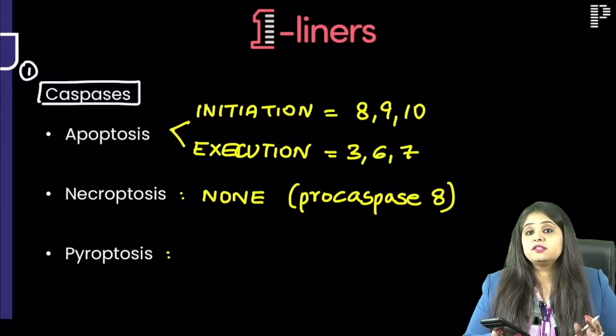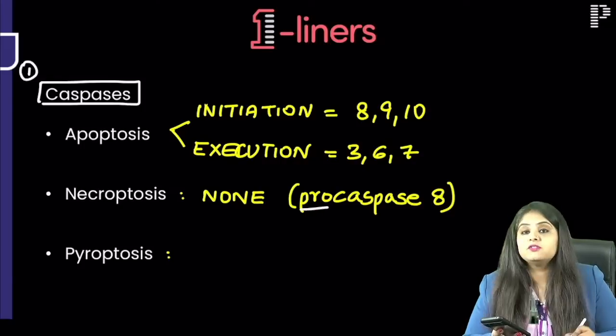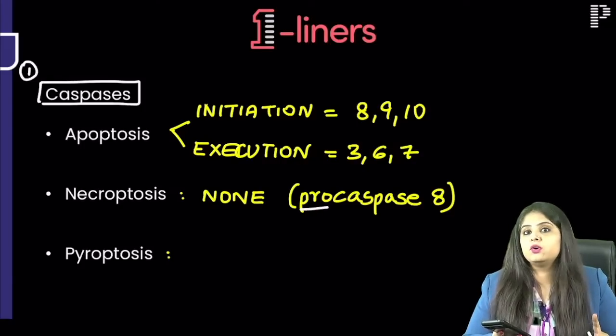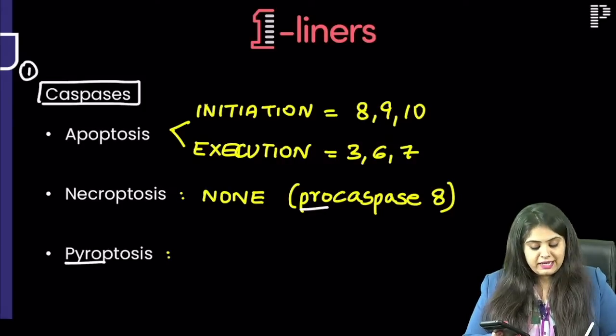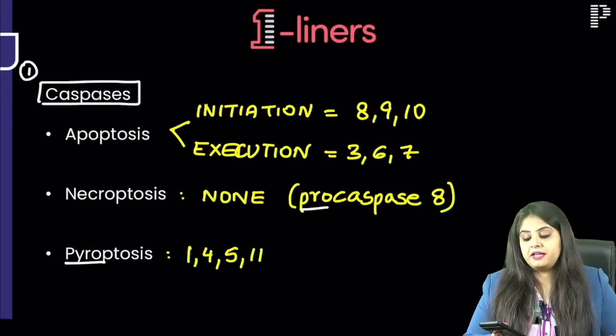In necroptosis, there is no caspase. There is a procaspase, which is 8, but no mature caspase. Talking about pyroptosis, the one which has fever also, that cell death uses 1, 4, 5, 11. So that is going to be all the different caspases that you had to know.